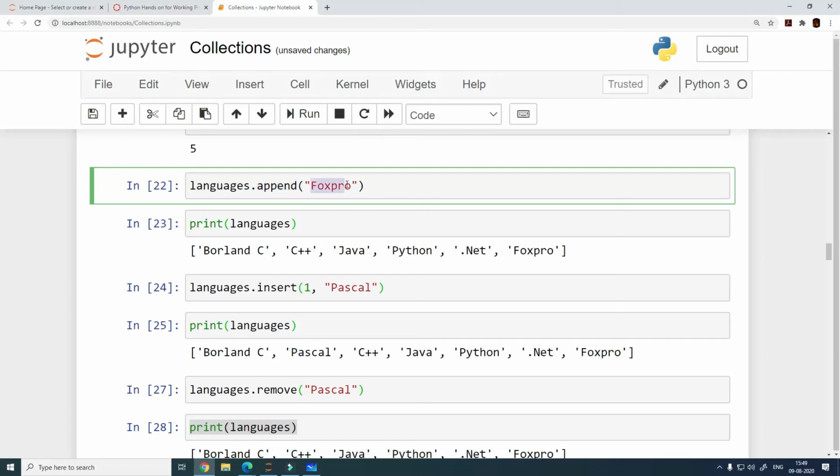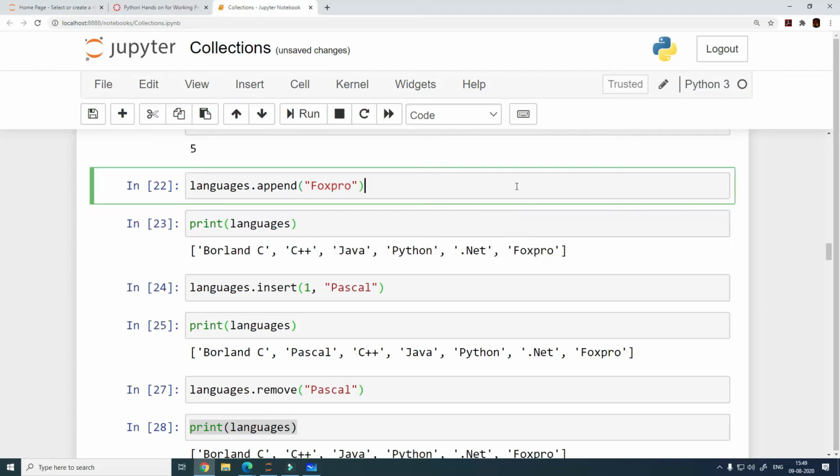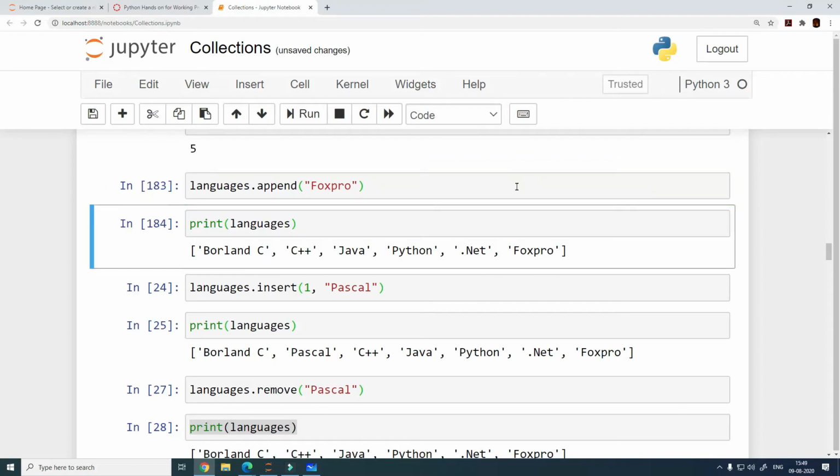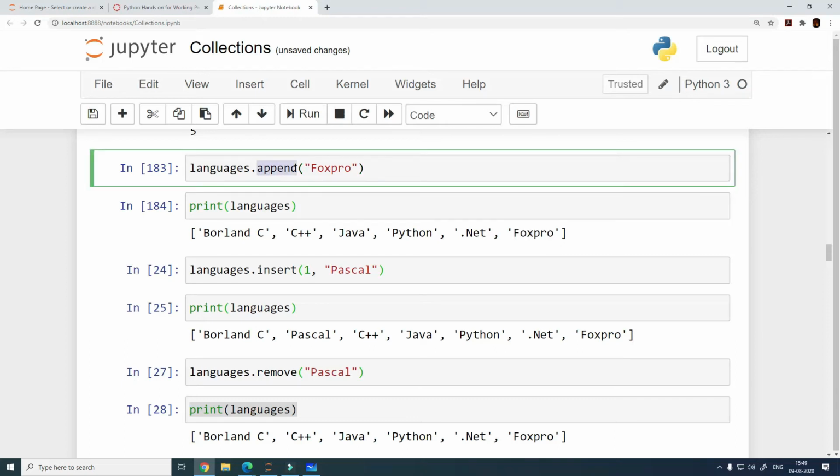We are adding another language, FoxPro, and when we print languages after appending FoxPro, you see that FoxPro is appended at the end of the list. This is already executed once, but I'll execute it once again so that you see it yourself. So FoxPro got appended at the end of the list. It appends the new element at the end of the list.